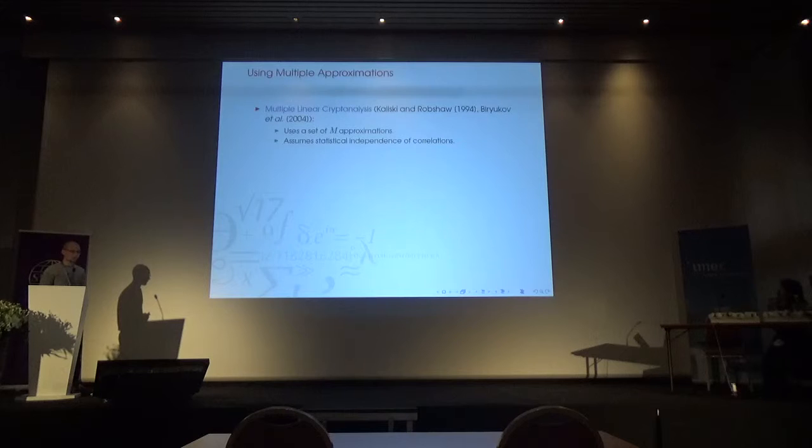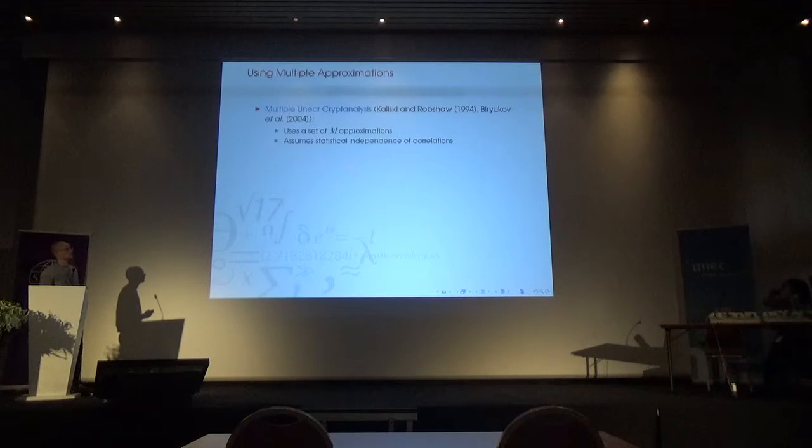This is fine for a single approximation, but there have been multiple extensions to linear cryptanalysis that use multiple linear approximations to increase the attack power. The first one was multiple linear cryptanalysis, where we use some set of M approximations, but the analysis usually requires that we assume that these approximations have statistically independent correlations.